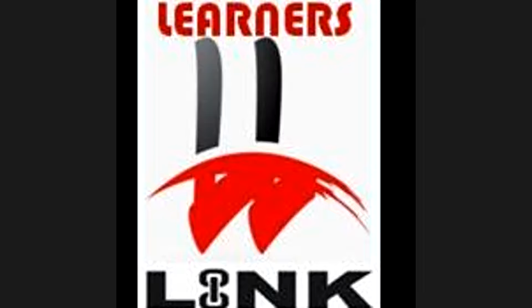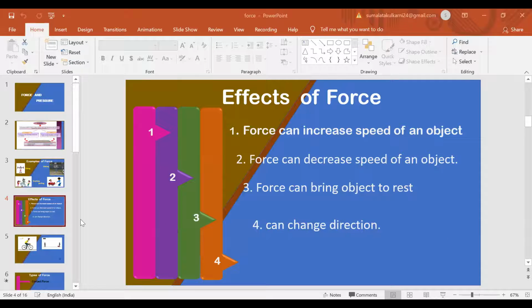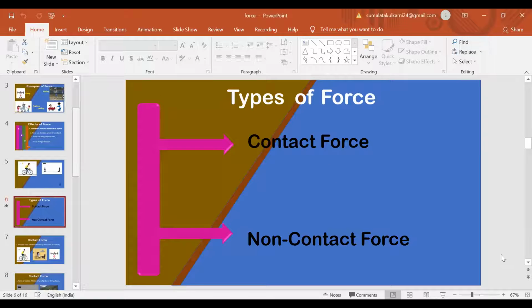In our previous session, we discussed the definition of force and the effects of force. In continuation with that, let us go to the types of force. So what are the types of force? When you apply a force, how do the objects change, by contact or without contact? There are some changes in the object. So what are the types of force here?